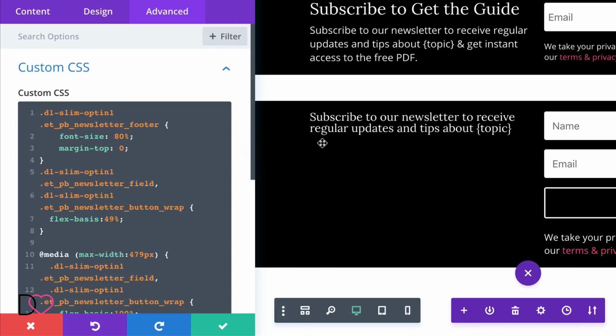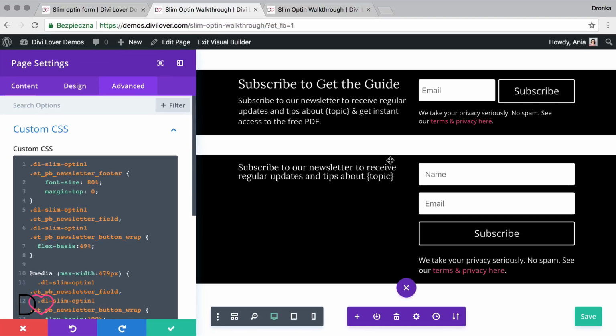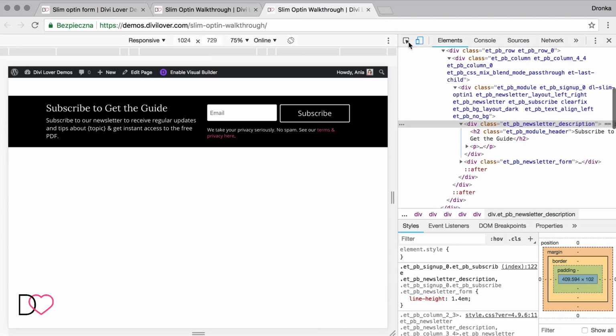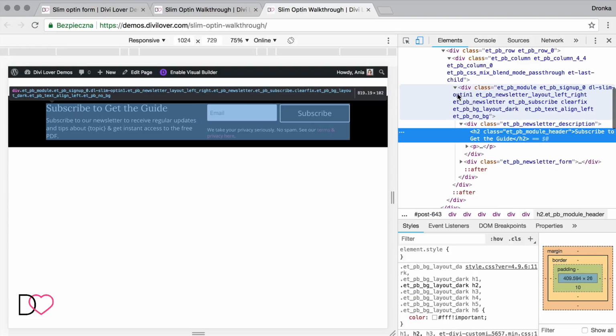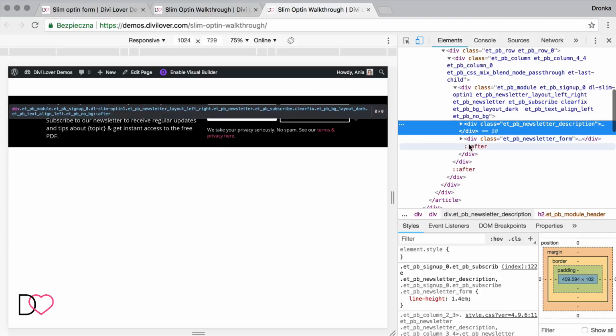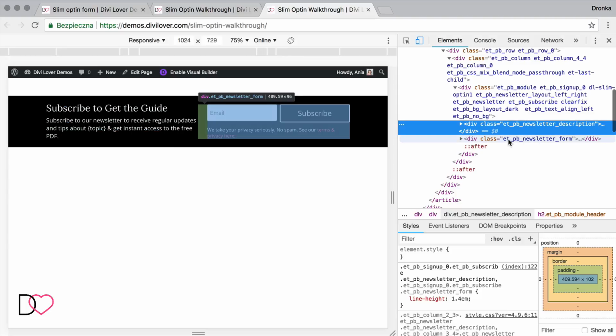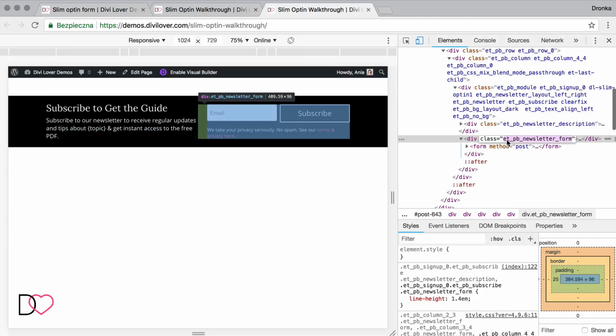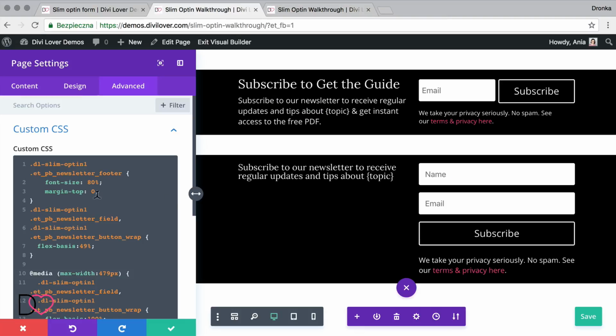First of all, we would want this left column to be shorter, not half the width, but something like 30%. So we have more space for the fields. So let's check. Oh, actually it is our description. And the second column has the class of newsletter form. So let's use that.